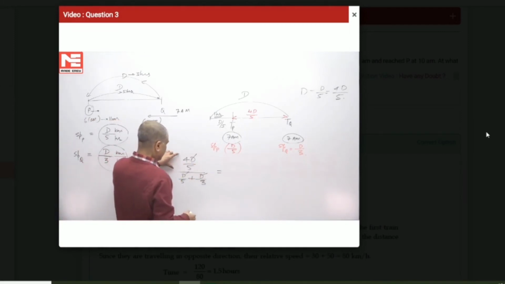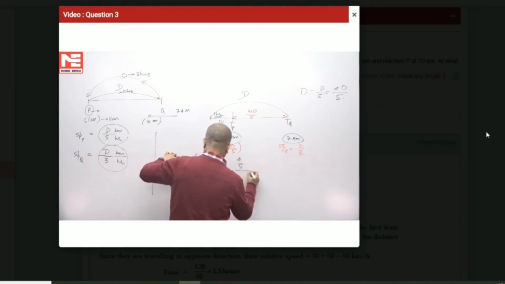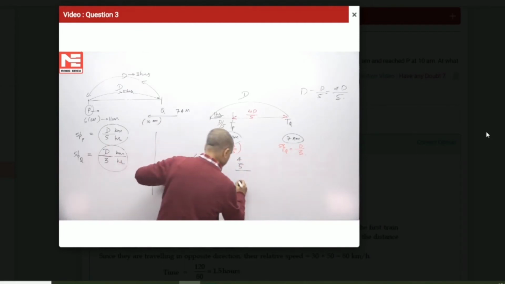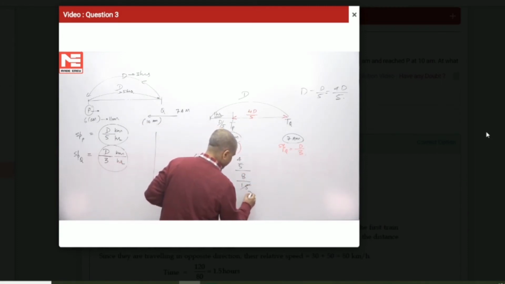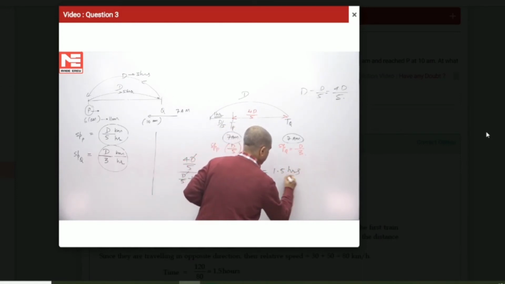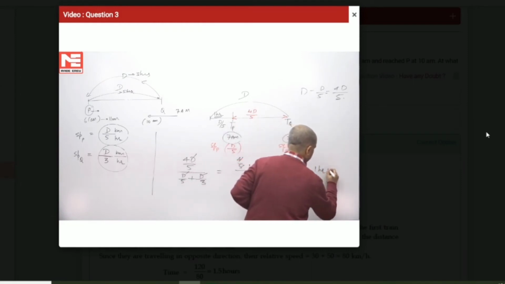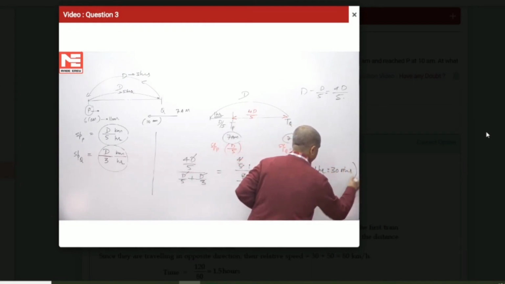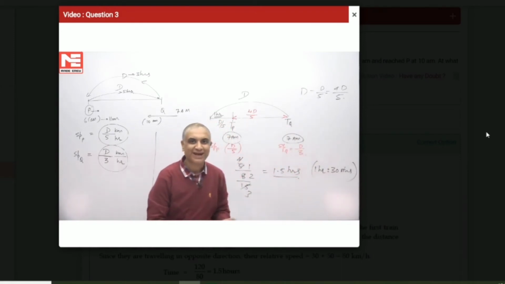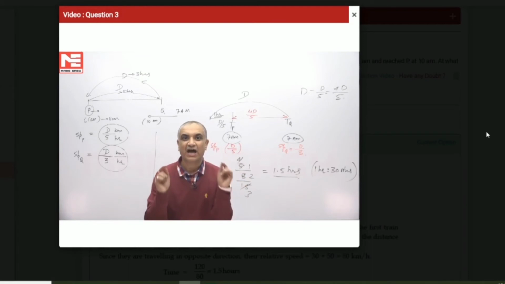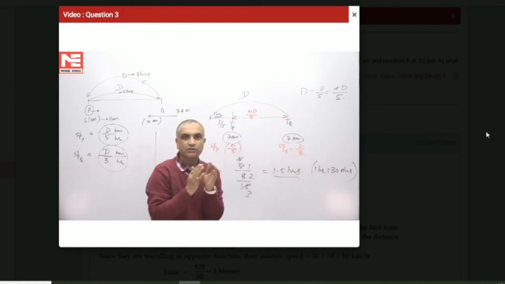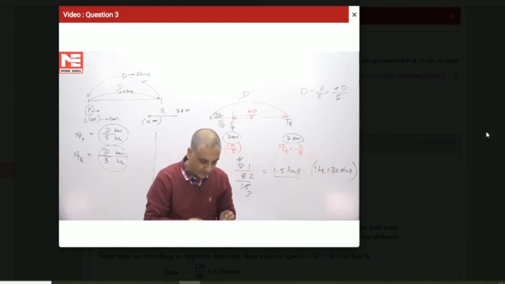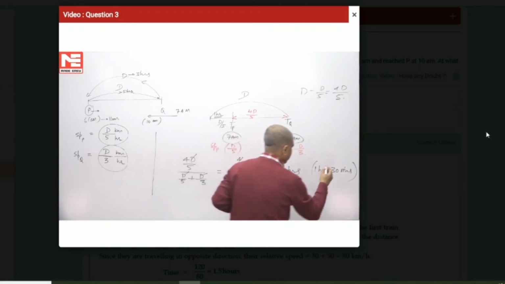In the meantime, what we have here is 4 by 5, this is 15, and I have here 3. I have 8 by 15, which is 3, and which is 1.5 hours. 1.5 hours means 1 hour and 30 minutes. But kindly make sure this is the time after 7 a.m., because 7 a.m. was the common platform. So 1 hour and 30 minutes after 7 a.m. will be equal to 8:30.